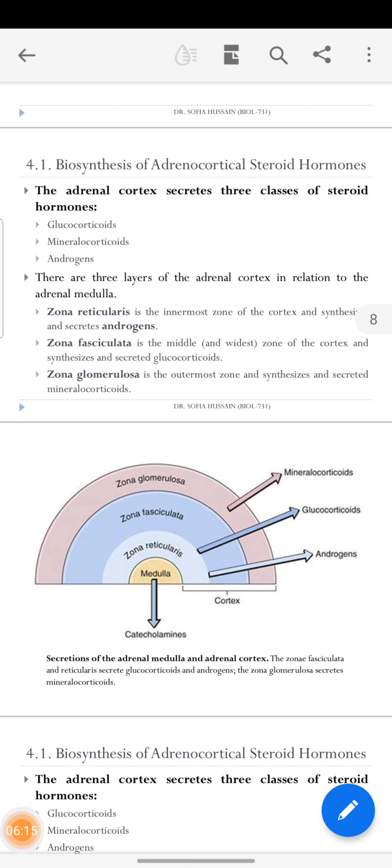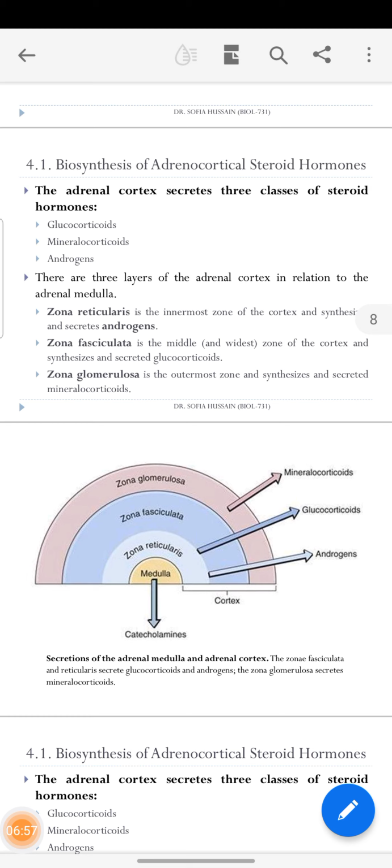Now the adrenal cortex secretes three classes of steroid hormones: glucocorticoids, mineralocorticoids, and androgens. There are three layers of the adrenal cortex surrounding the adrenal medulla: zona reticularis, zona fasciculata, and zona glomerulosa. These are the sites for the formation of the adrenocortical steroid hormones. So these are the layers, with the zona reticularis the innermost zone of the cortex.